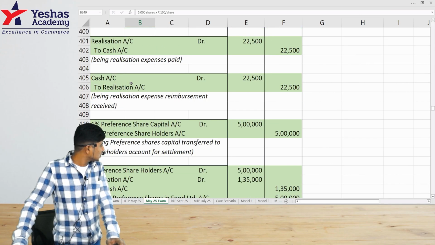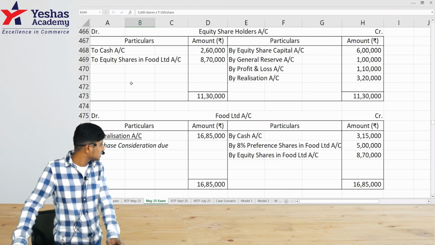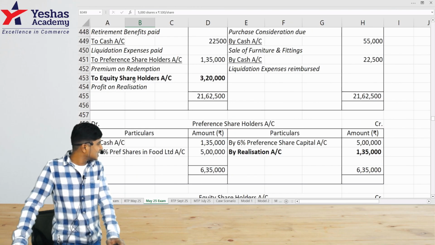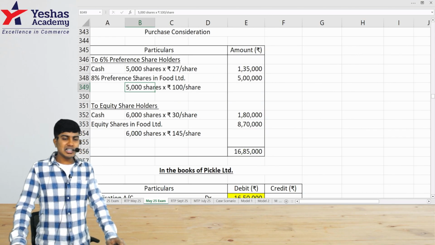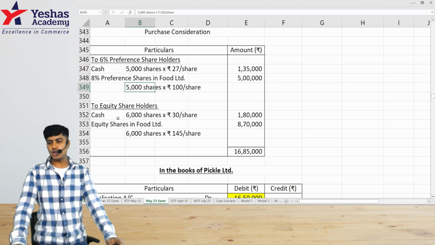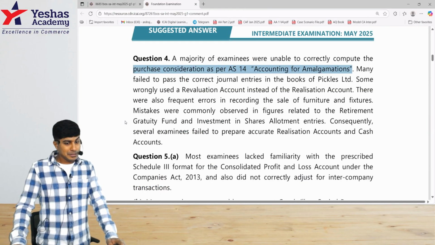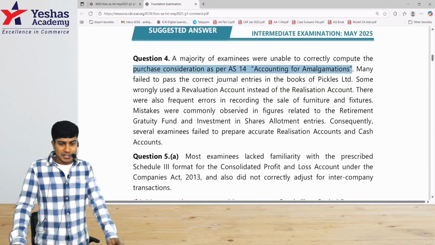Was there any adjustment on this? I don't think there was an adjustment for purchase consideration. Purchase consideration in this exam question was a cakewalk. They've literally given all the details. It's not NATO, it's not intrinsic value, but you have to read this.